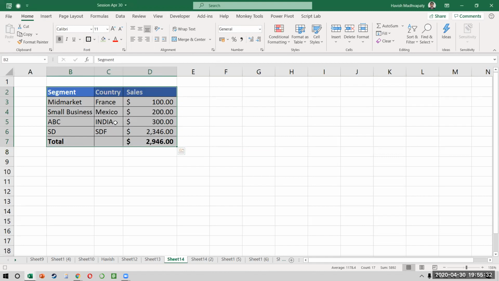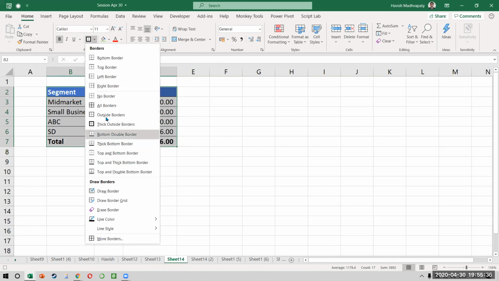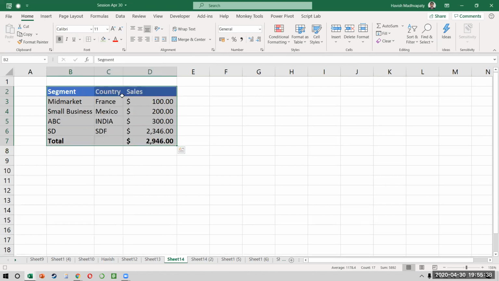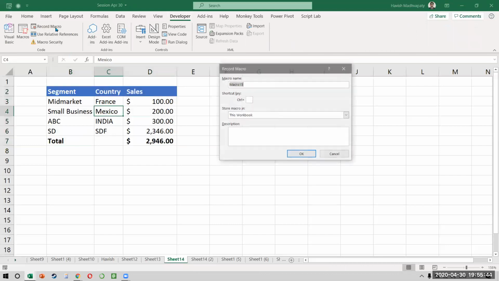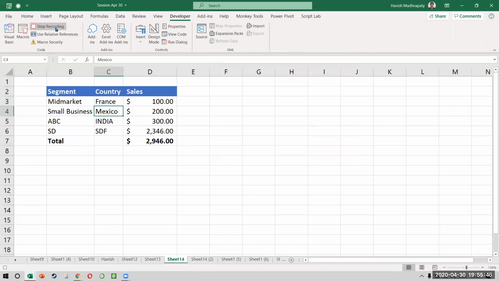But remember, before doing anything, you have to remove the existing border. So we also have to remove the existing border. Okay? Let's do it one more time, just so that we are clear. So record macro, again test.